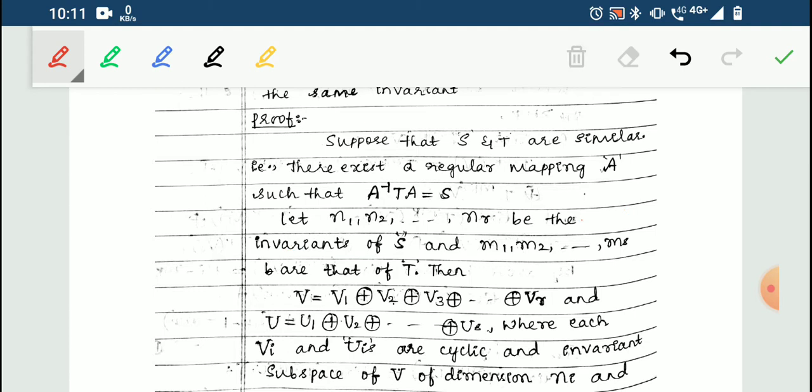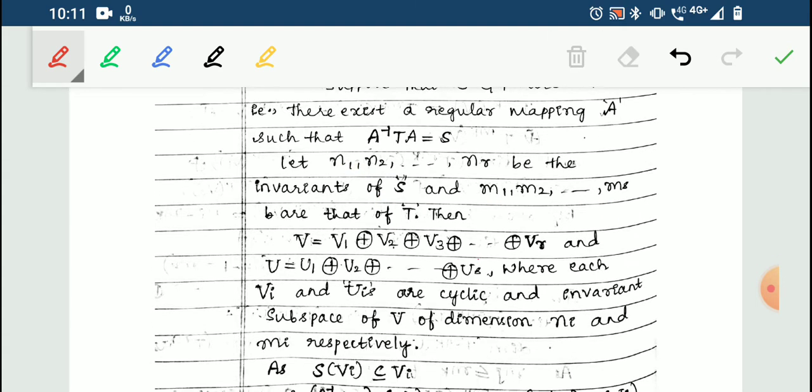So first we will assume there are two sets of invariants: N1, N2 till Nr be the invariants of S, and M1, M2, Ms are that of T. See, don't confuse the dimension with this S. So for the linear transformation S, invariants are N1, N2 till Nr, and for the linear transformation T, invariants are M1, M2 till Ms. Okay.